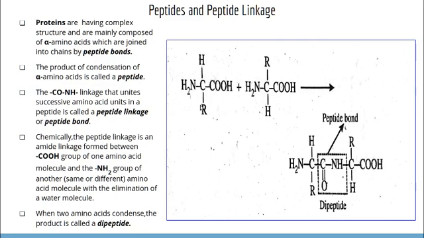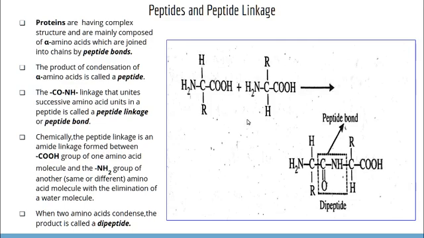So when amino acids combine, we have two amino acid units combined together with the elimination of a water molecule. OH from the COOH group combines with H from the amino group, eliminating a water molecule. So we will get a bond, that is the peptide bond, CONH. Then the product is a dipeptide. Dipeptide means two molecules of amino acids combined together.